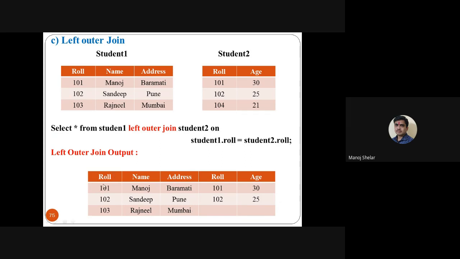Okay. Is 101 available on the right side? Yes. So display the 101 record. Is 102 available in the right table? Yes. So display here 102 25. Is 103 available in the right table? No. So here blank, blank. So this is the output of the left outer join.